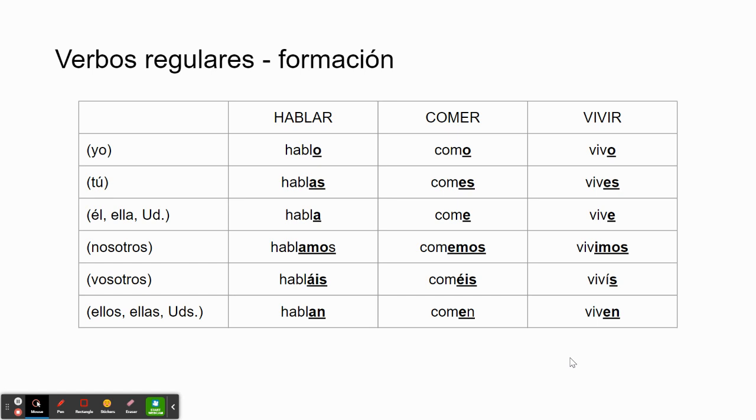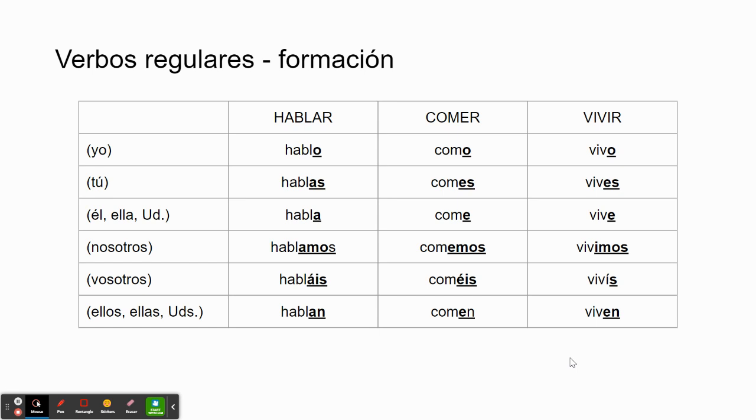Silly señora. So for hablar, we have hablo, hablas, habla, hablamos, habláis, hablan. For comer, como, comes, come, comemos, coméis, and comen. And for vivir, vivo, vives, vive, vivimos, vivís, viven. Just a quick review that hablar, of course, means to talk or to speak, comer to eat, and vivir to live.